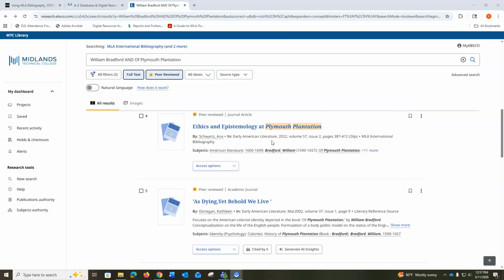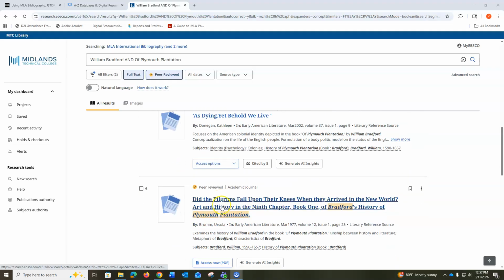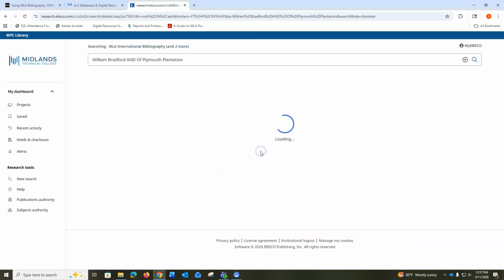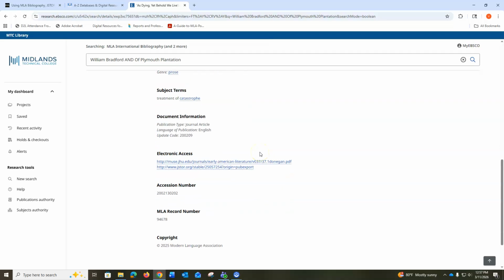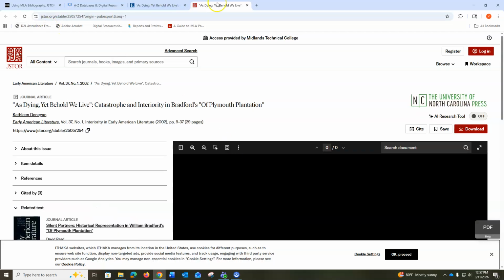For each source listed, you will find the title, the publication information, subject terms, and access options. If you find a source without access options, this means that the article is not in this database. However, there may be a link to another database or on the web where the full text article may be found.